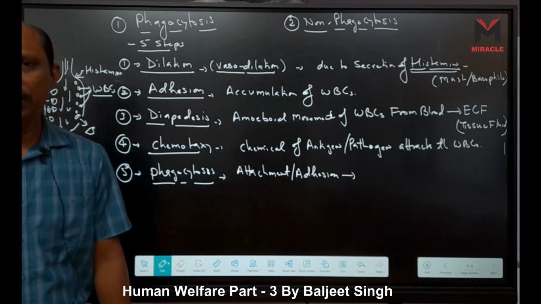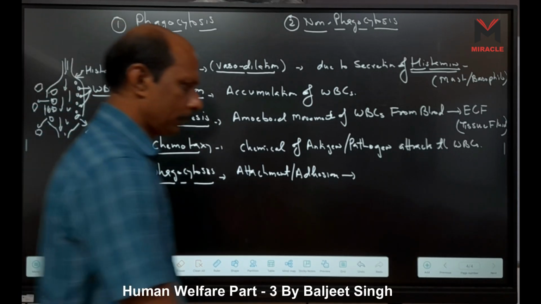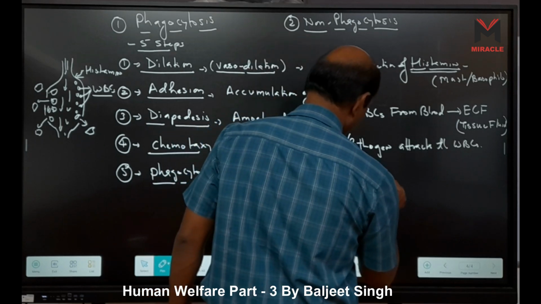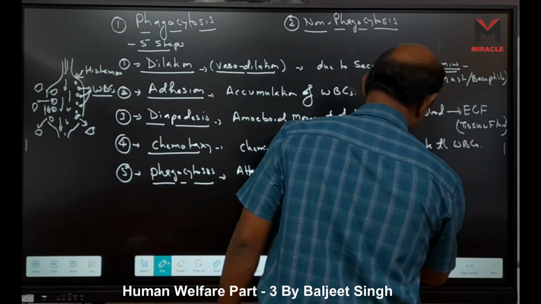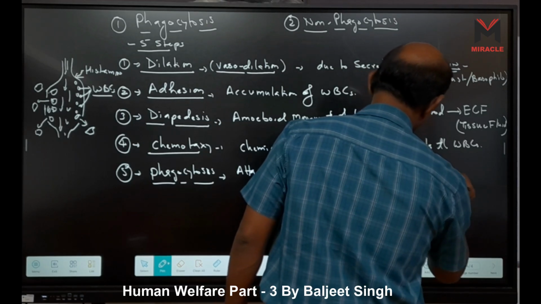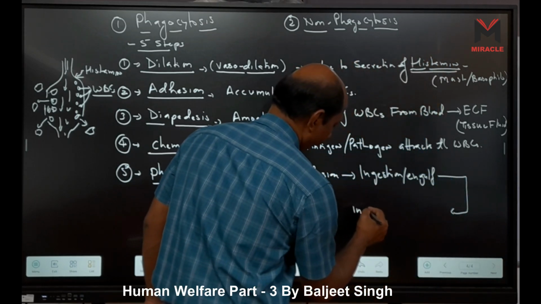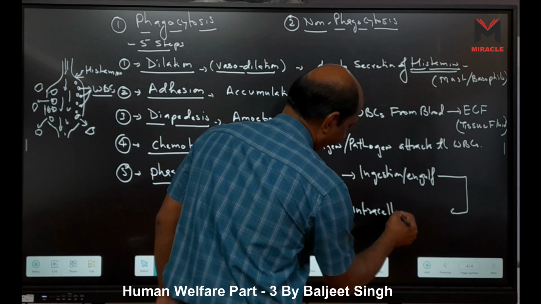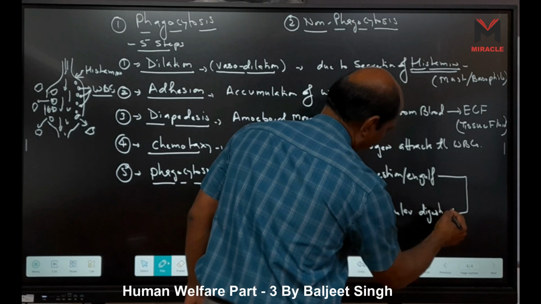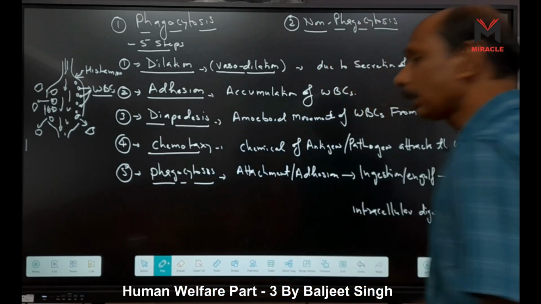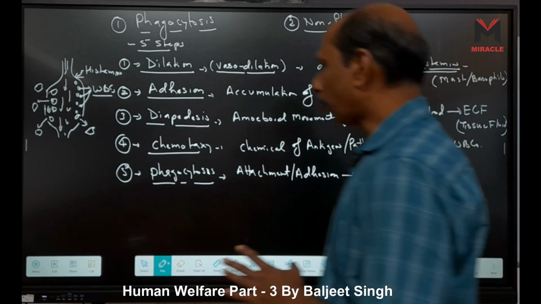Engulfing. Engulfing means they simply engulf it, which is called ingestion. Then digestion, intracellular digestion. Intracellular digestion means inside the cell they digest, right? So this is phagocytosis.